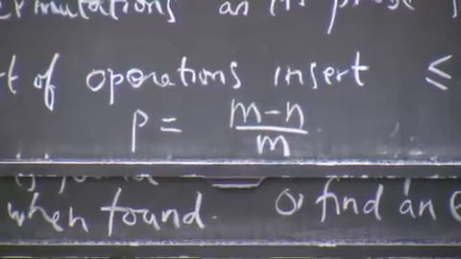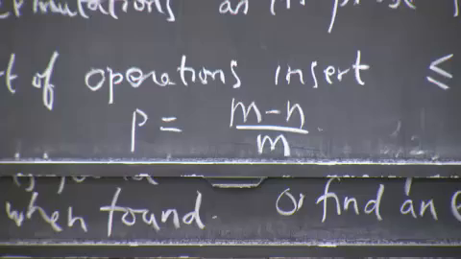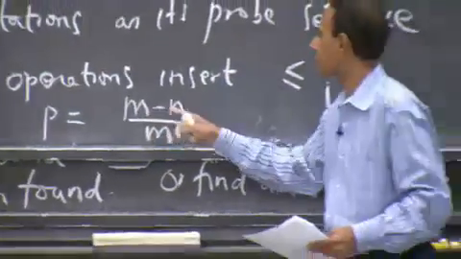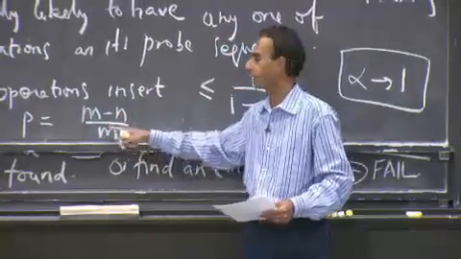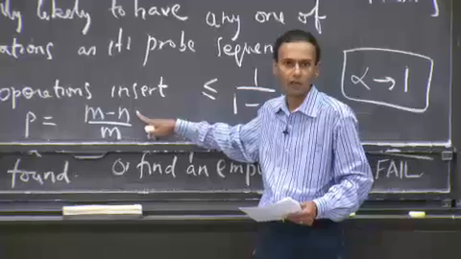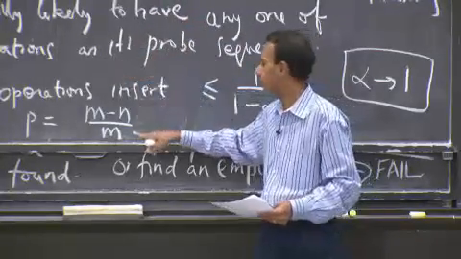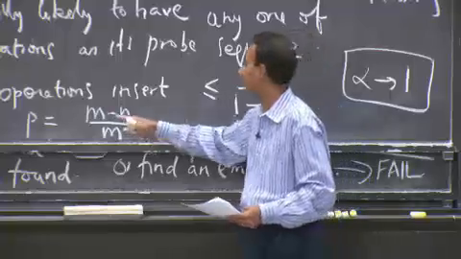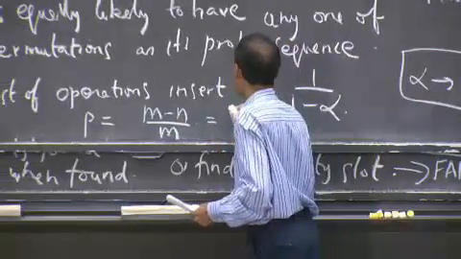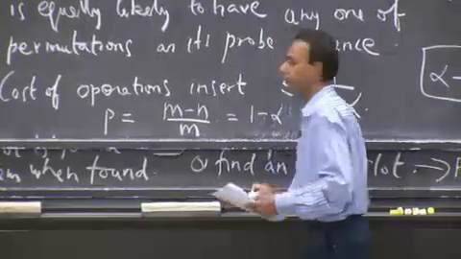The probability that my very first trial is going to succeed is going to be (m - n) / m. Because these are the number of empty slots, and assuming my permutation argument, I could go into one of them, and so that's what I have here. And if you look at it, this is 1 minus alpha.